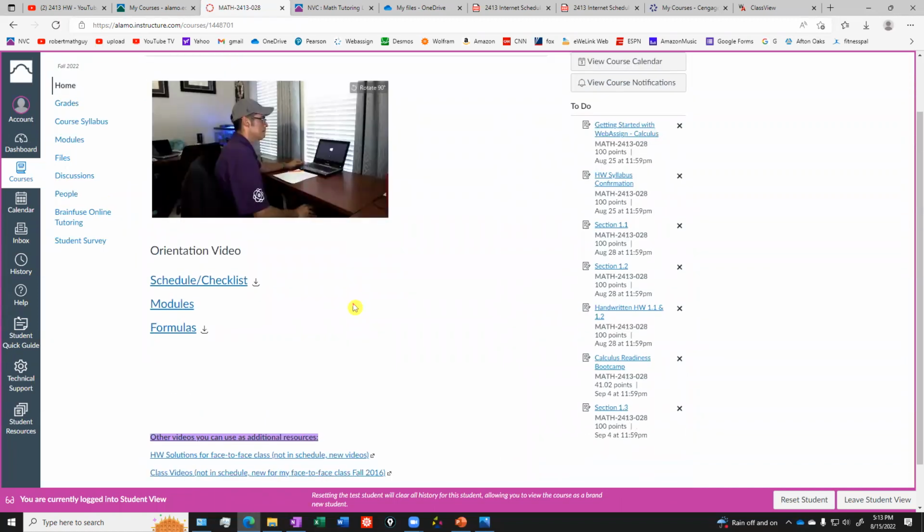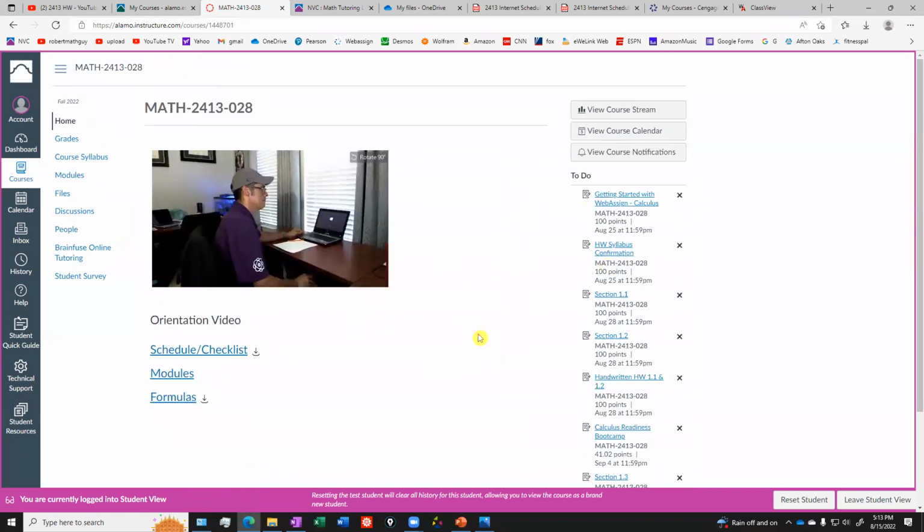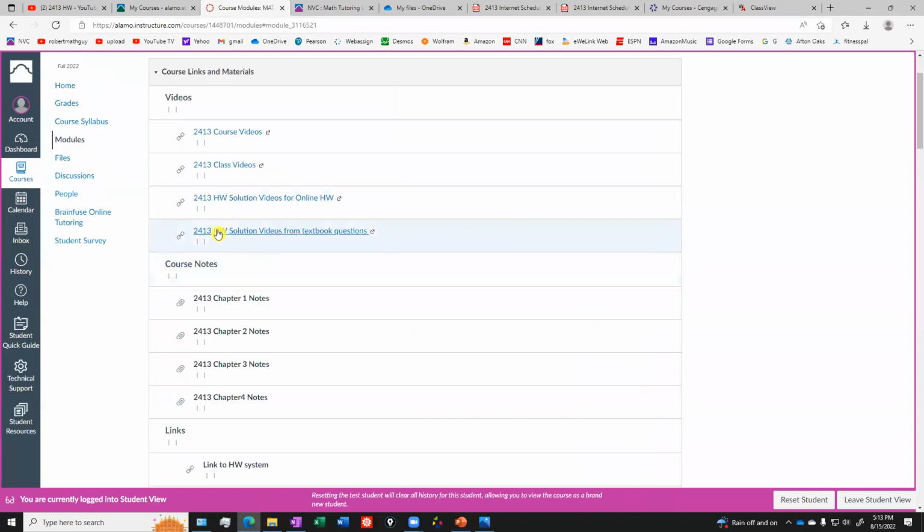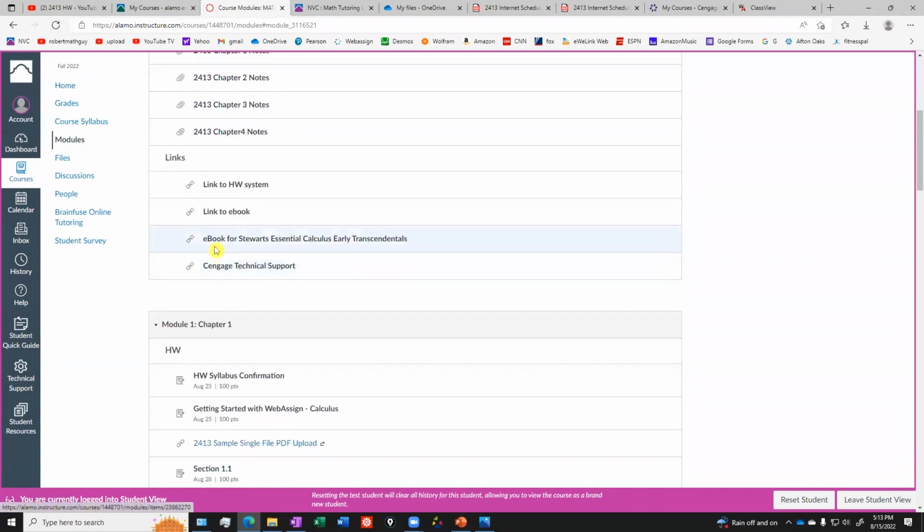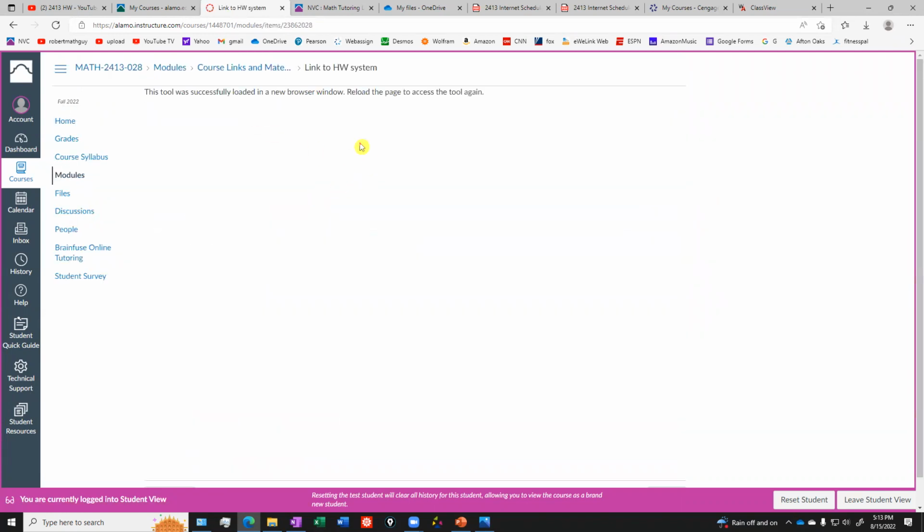Let's see if I've laid everything out. I think I have. So the homework system that I alluded to earlier, all these links will take you to the homework system. The first time in, you should be asked to set up an account. So when you go here, homework modules, and you click the link to the book or the homework system for the first time, it's going to ask you, do you have an account already?